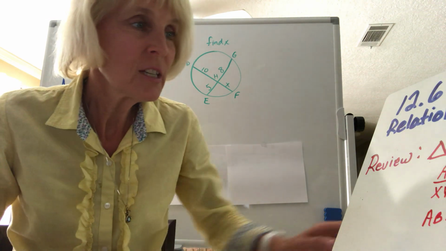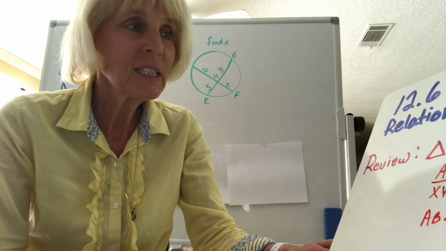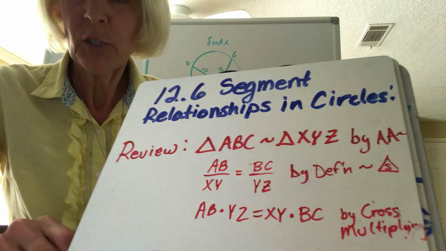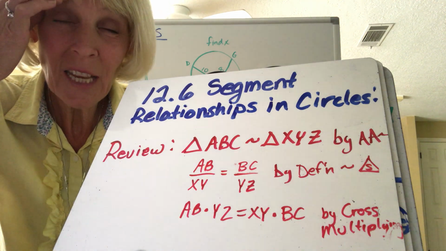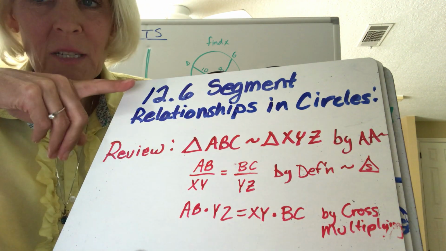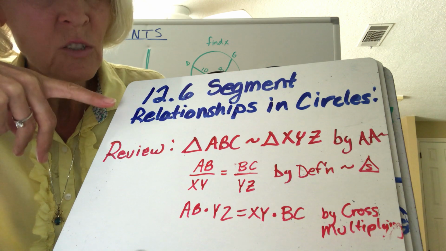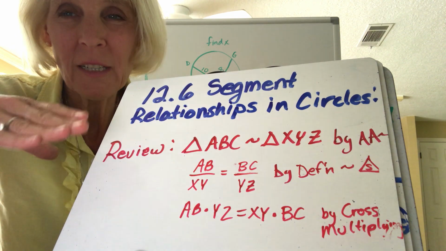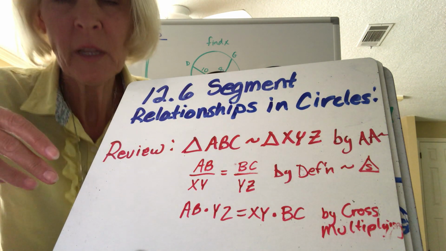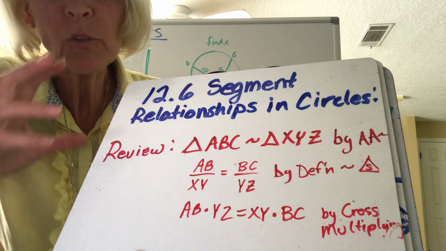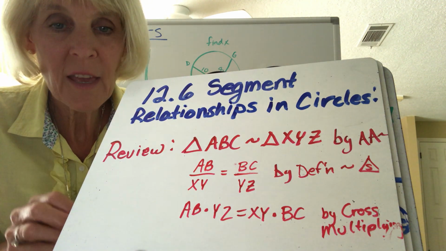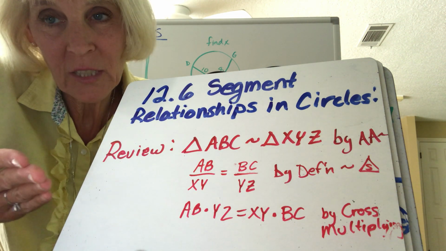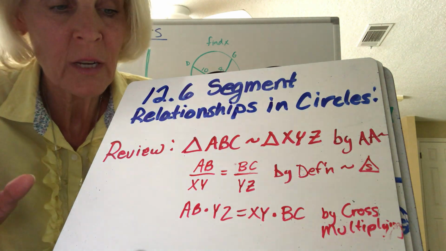Okay, let's go ahead and get started here. This is 12.6. So first of all, let's get started in your notes with a little bit of review. 12.6 is working with segments instead of angles. So it's going to be segments and their relationships in circles. But before we get started on the whiteboard with that, I kind of wanted to review a little bit because that'll help you understand where all these relationships in these circles are coming from. So remember, last week we worked with arcs, and that's on the outside of the circle. Now we're working back with segments, just like we did way back in quarter one of geometry.